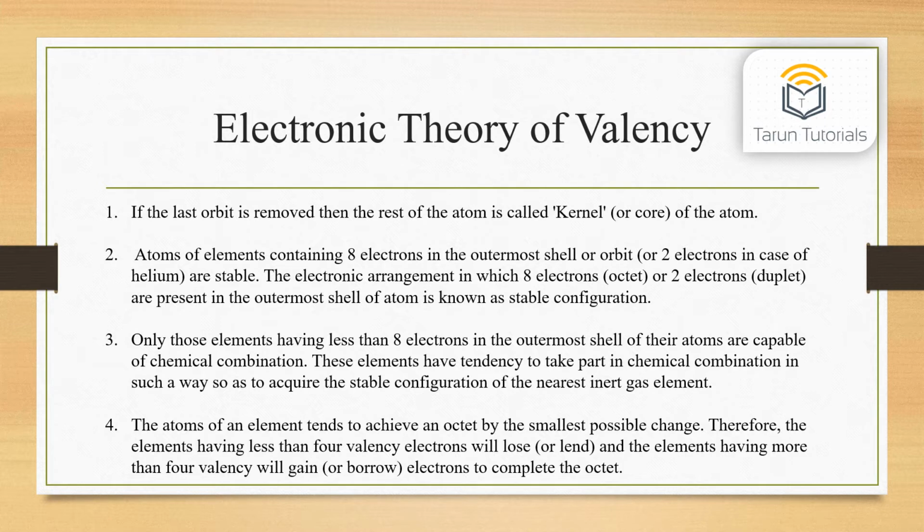Only those elements having less than 8 electrons in the outermost shell of their atoms are capable of chemical combination. These elements have a tendency to take part in chemical combination in such a way as to acquire the stable configuration of the nearest inert gas element. The atoms of an element tend to achieve an octet by the smallest possible change. Therefore, the elements having less than 4 valence electrons will lose or lend, and the elements having more than 4 valence electrons will gain or borrow electrons to complete the octet.